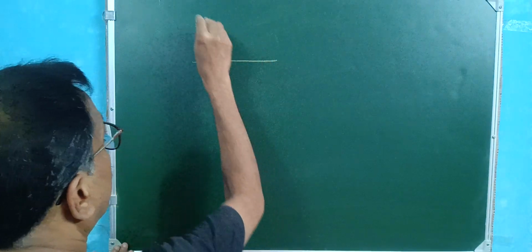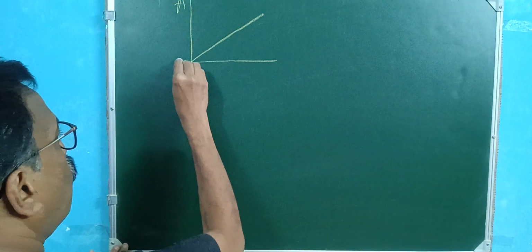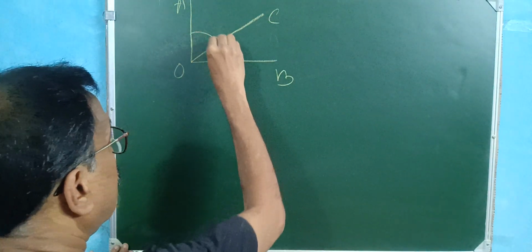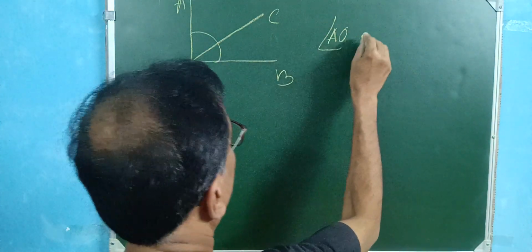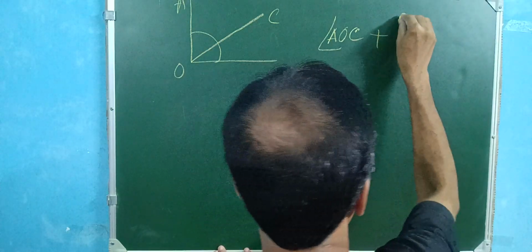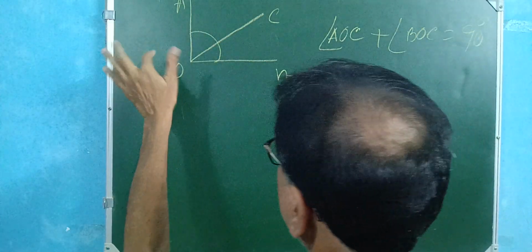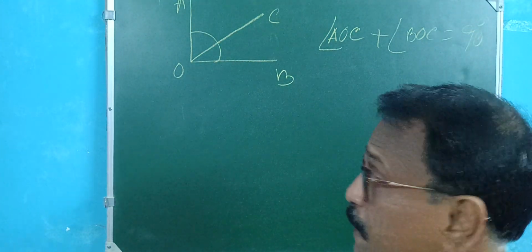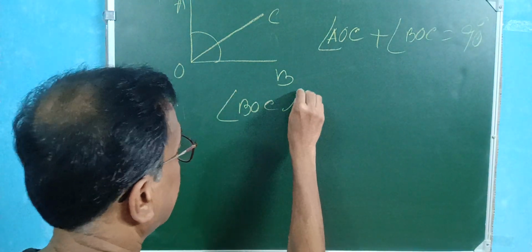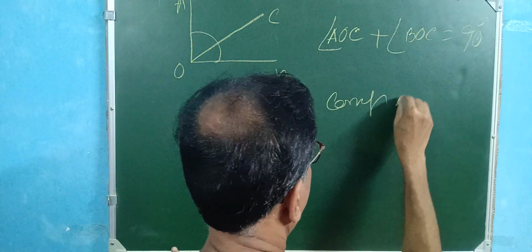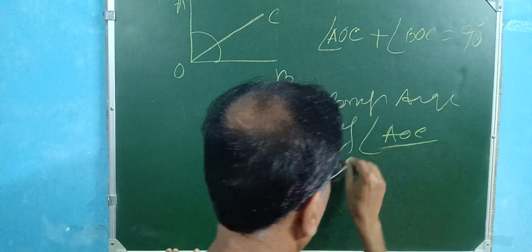Complementary angle, suppose 90 degree here. So A, O, B and C, total is 90. Here are two angles, AOC plus BOC, this is called 90 degree. These are actually the complementary angle, complement to others. That means angle BOC is the complement angle of angle AOC. You have to write it like this.